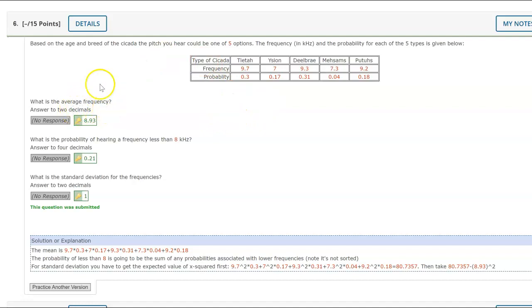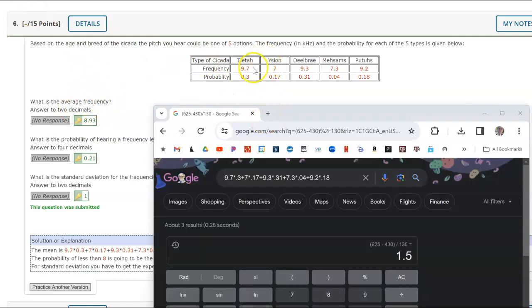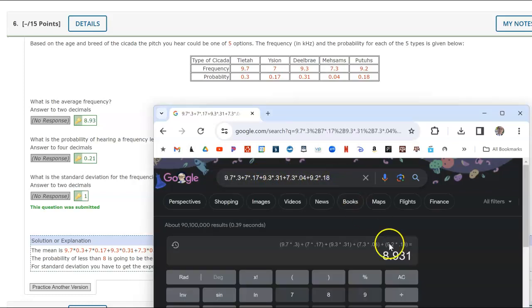What is the average frequency? You're going to take each frequency value times its probability. See, in class, you would have to actually sit there and watch me type this out. But I paused the video, and I'm going to go back through because I want to make sure I get it right. 8.93. Okay, great.